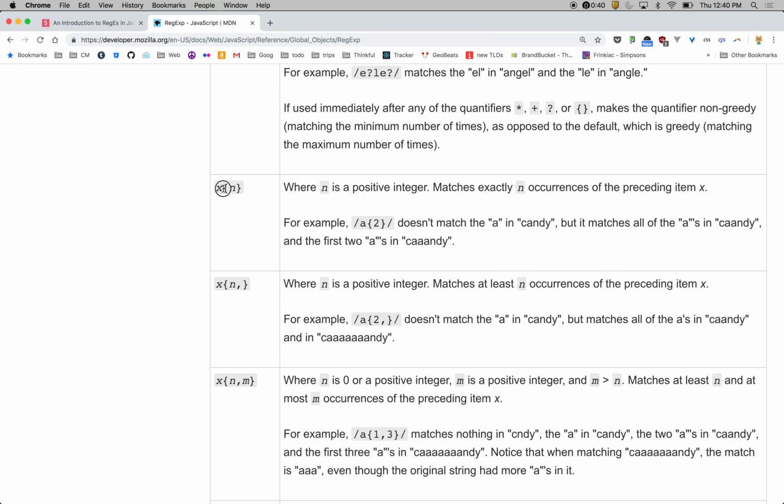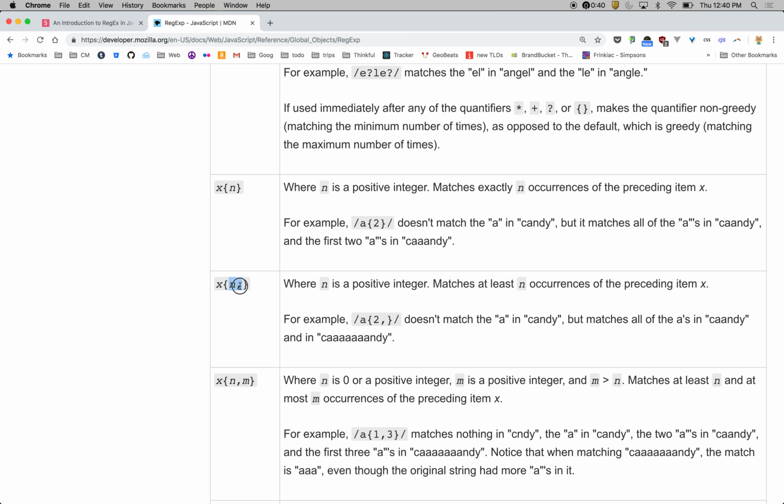There's also the curly braces. Those are special characters. I didn't talk about them in the slides, but they give you the option to match a specific number of occurrences of a character. So x{n}. If I said n was 0, it would match where there are no X's. If I said 1, it would match where there's 1 X. 2, I can match with 2 X's.